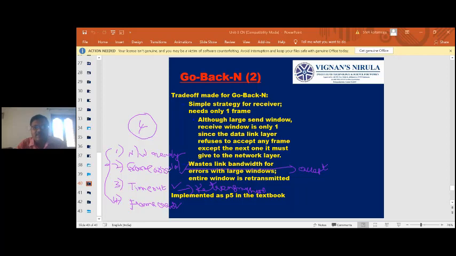All these things happen in case of frame arrival. Whenever frame error happens, do nothing, just ignore the frame. And whenever the network layer is ready, send a packet. So these are the 4 events happening in the go back N protocol given in the textbook.